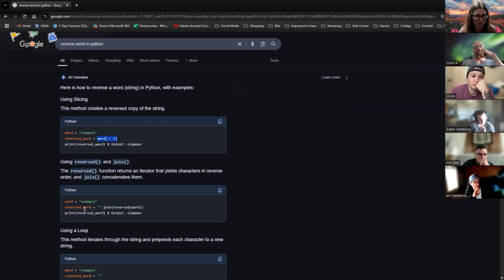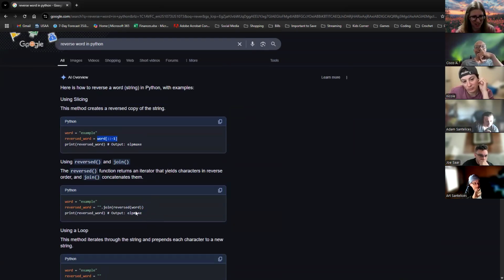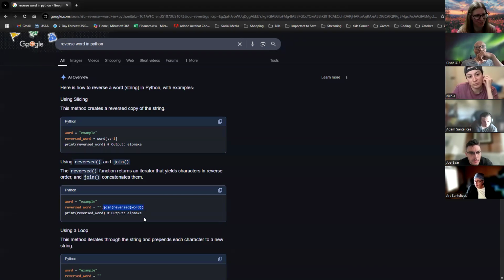We can also use reversed and join, which is, I think, what you were doing, right? Maybe, something similar to that, yeah. Like casting it to something, but it looks like with this one you don't even have to. Reversed makes it a list, I bet, and then you have to join it after you reversed it. That's too difficult. Let's use slicing. Slicing, Guillermo showed us that little trick yesterday or Thursday for reversing.